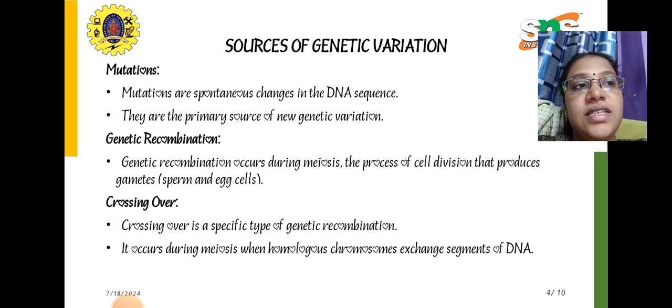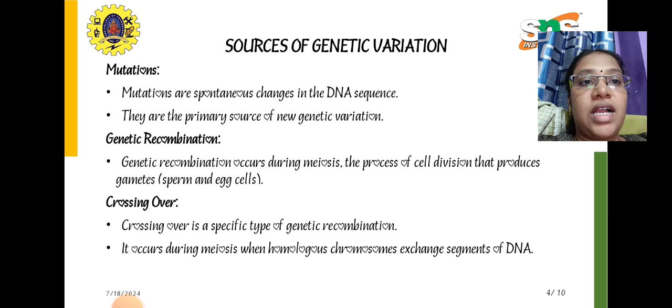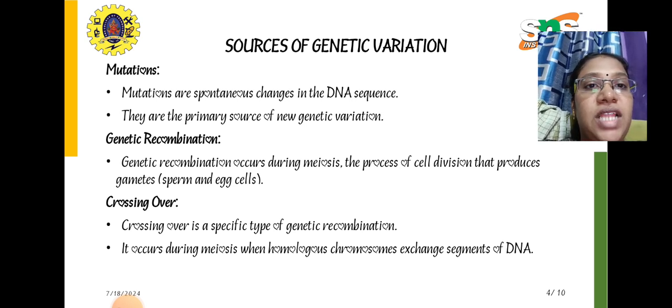It first takes place from the process of mutations. Mutation is nothing but spontaneous changes that occur in the DNA sequence, and they are the main source of new genetic variation. Genetic recombination occurs during the meiosis stage, the process of cell division that produces the sperm and the egg cells, which we call the gametes.